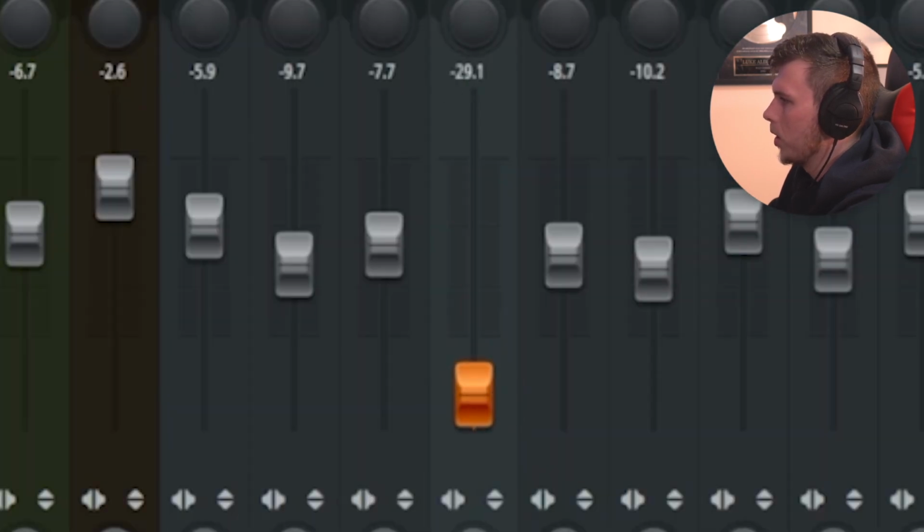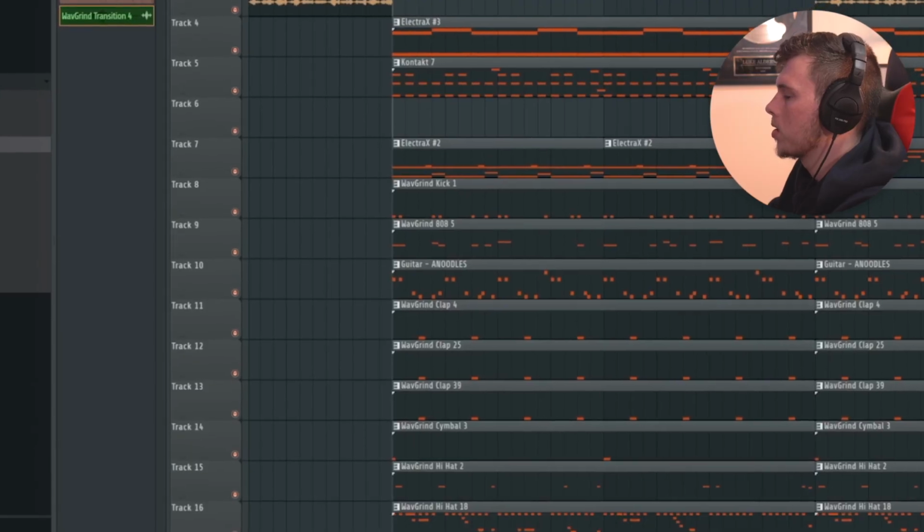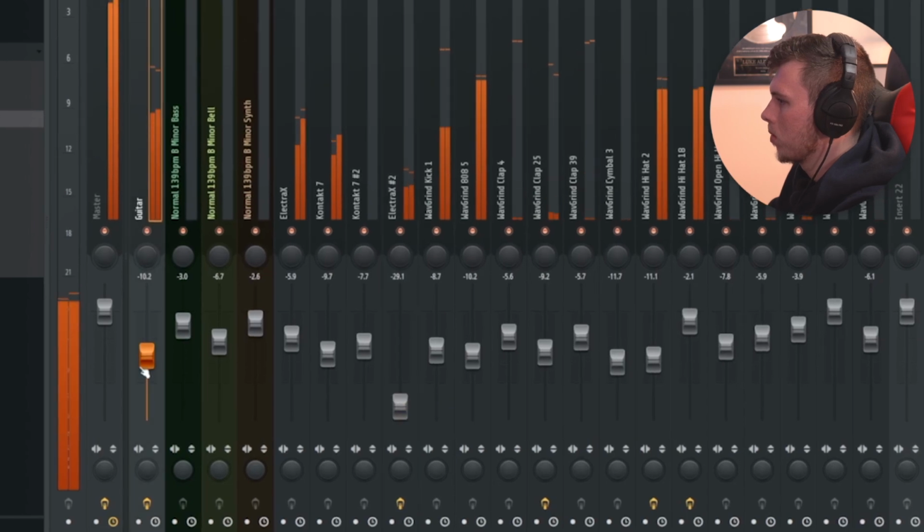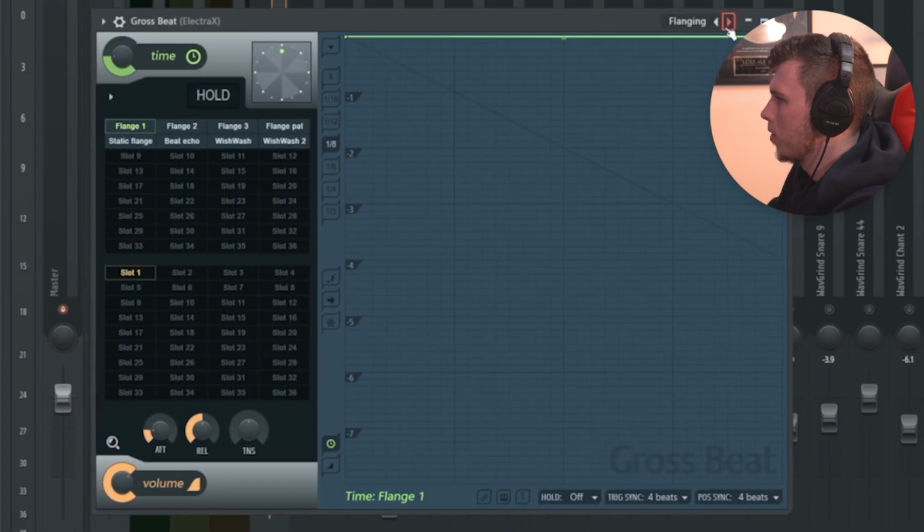This melody here sounds really good. It has a lot of energy, but it doesn't really feel like a Kendrick style melody. I want some of the other melodies to shine, so I'm going to turn it down. Same as this one here, I'm going to add a half speed on it.